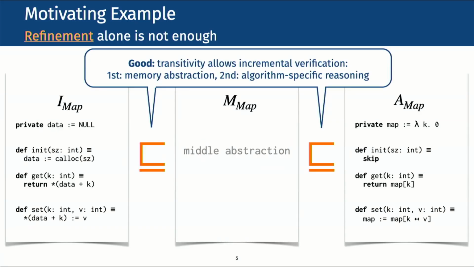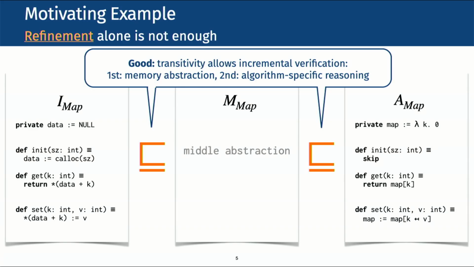Now, the good thing about the refinement approach is that, as I already said, we can establish such a refinement via multiple smaller refinements. For example, we can separate the refinement into two steps so that one can first abstract the memory, and the next refinement does the rest of the job. We will come back to these steps pretty soon.